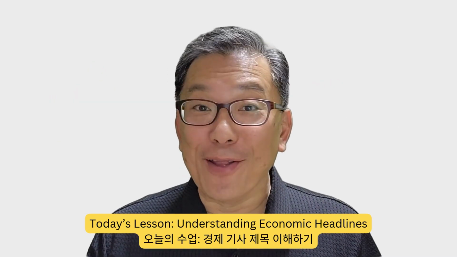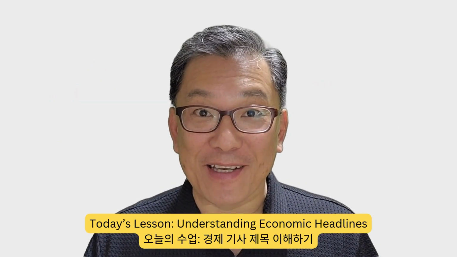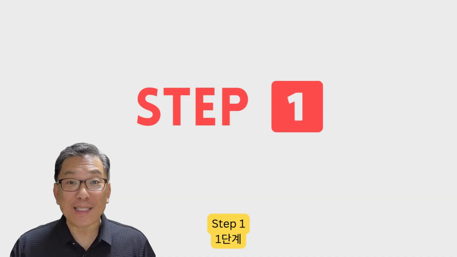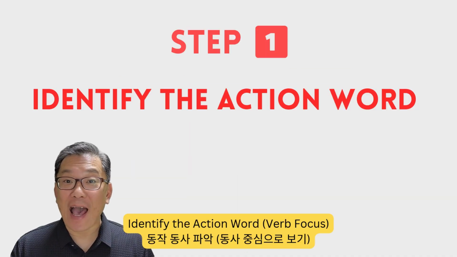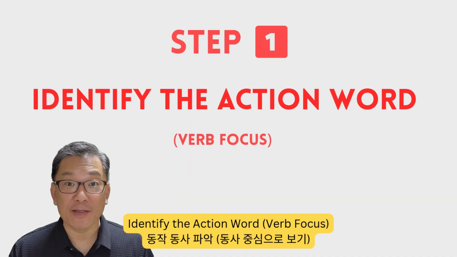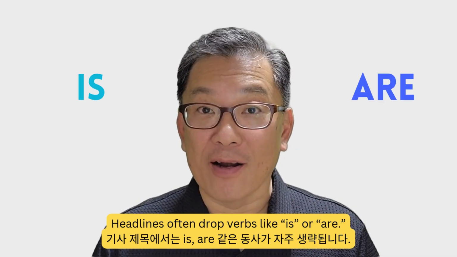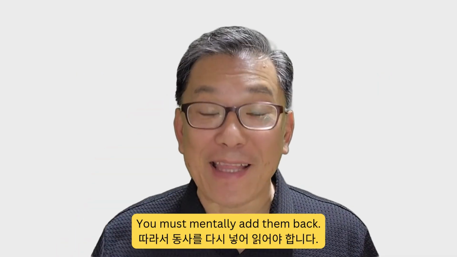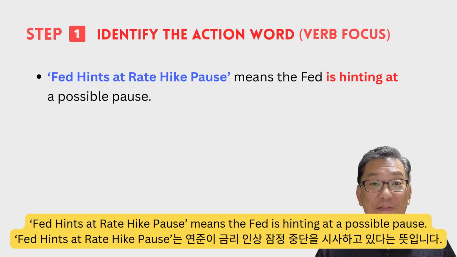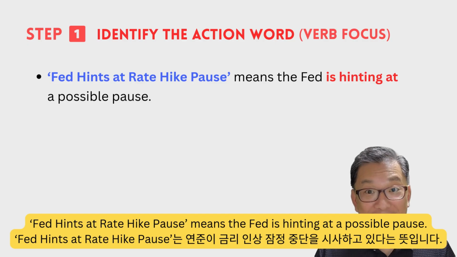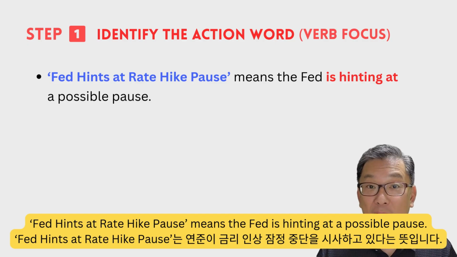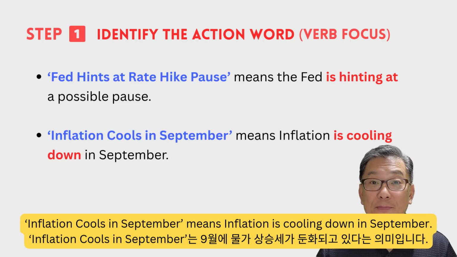Today's lesson, understanding economic headlines. Step 1, identify the action word, verb focus. Headlines often drop verbs like "is" or "are." You must mentally add them back. Examples: "Fed hints at rate hike pause" means the Fed is hinting at a possible pause. "Inflation cools in September" means inflation is cooling down in September.